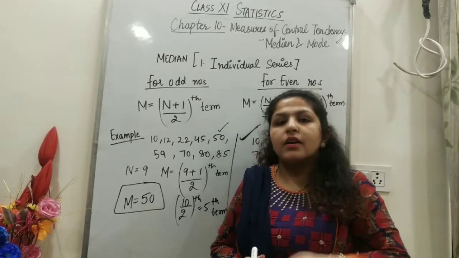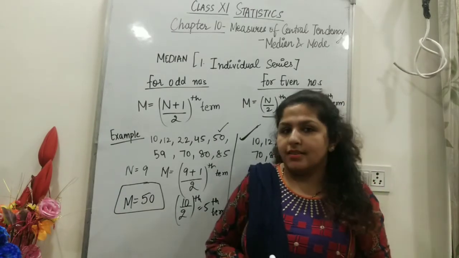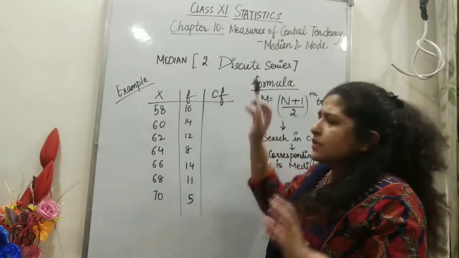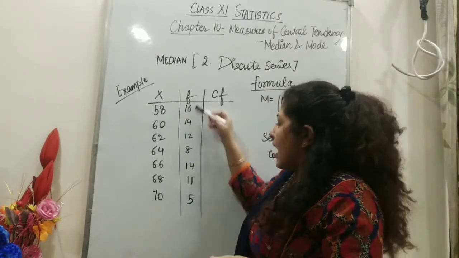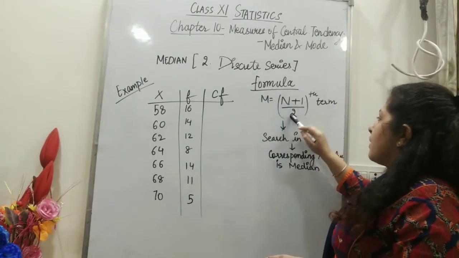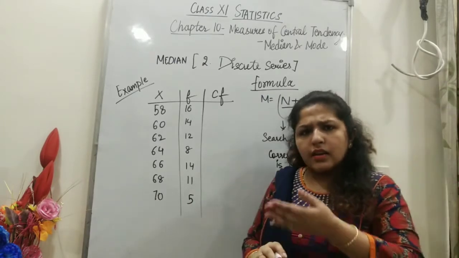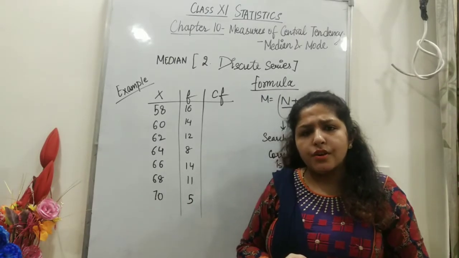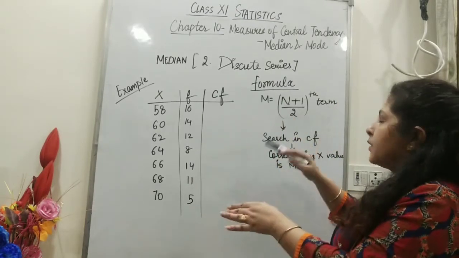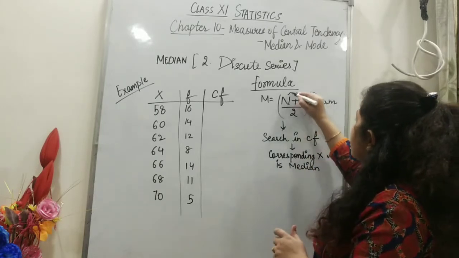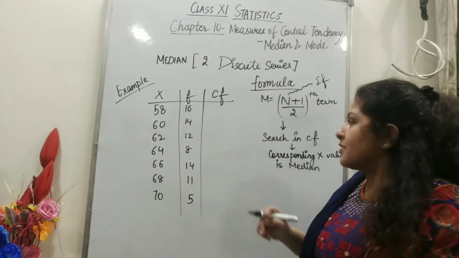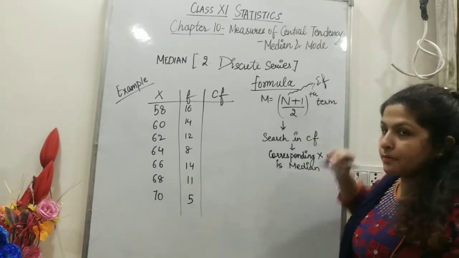Let's move to the calculation of median in discrete series. We know what we mean by discrete series, in which we have x values and frequency. So we have the formula: median is equal to n plus 1 by 2th term. Now you will ask that it was there in the individual series also, so how can we use the same formula? There is no different formula for even and odd numbers here. And here you should know that this n signifies summation f. This n means the number of observations, and in discrete series n is nothing but summation f.